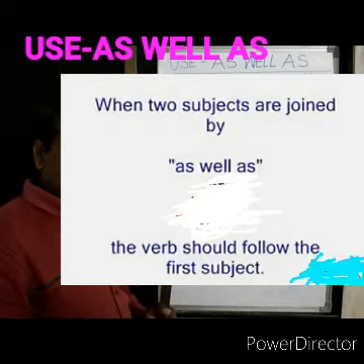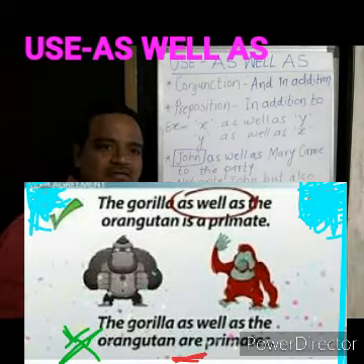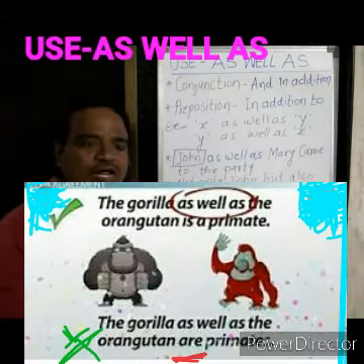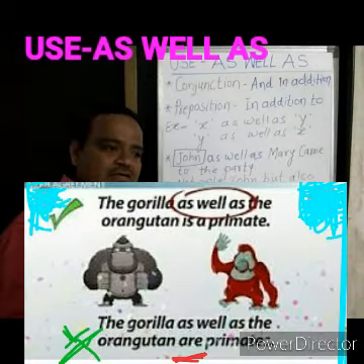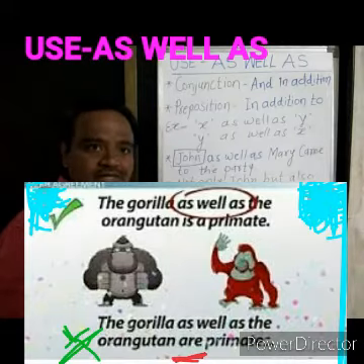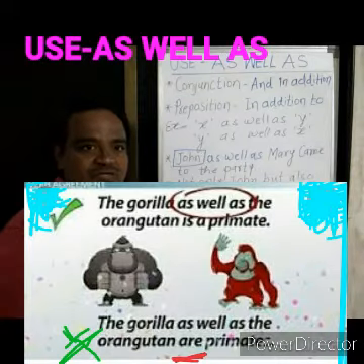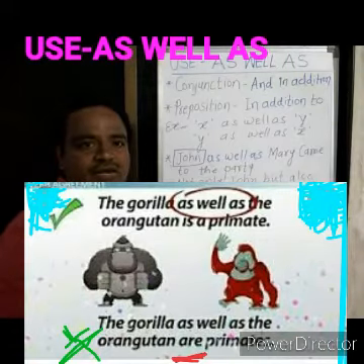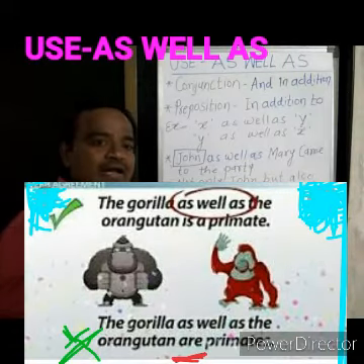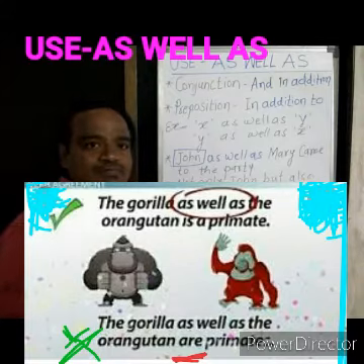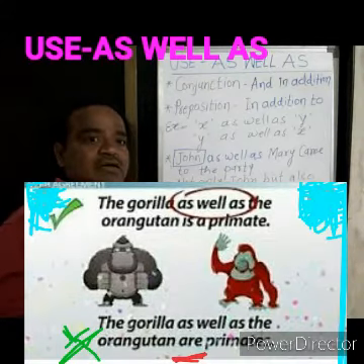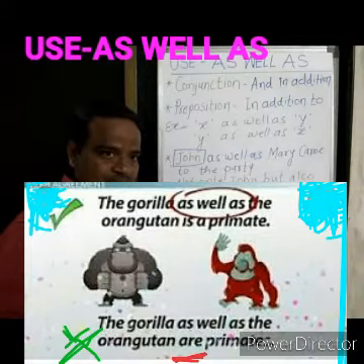For your better understanding, on the screen there is a very good example for you. The gorilla as well as the orangutan is a primate. You know better, a gorilla is one kind of monkey, and an orangutan is also a monkey. Primate means without tail.